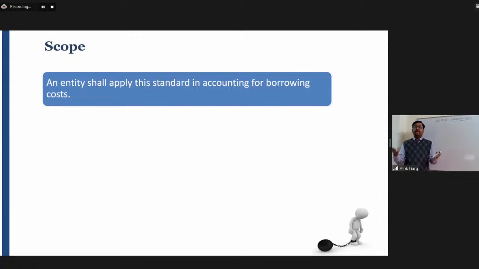So can I capitalize such amount as a part of the cost of the project or cost of the asset? Answer is no. The standard says that there must be actual borrowing. So this standard is applicable on the borrowings. This standard is not applicable on the notional cost of the equity, notional cost of the capital, or imputed cost of the capital. Okay.